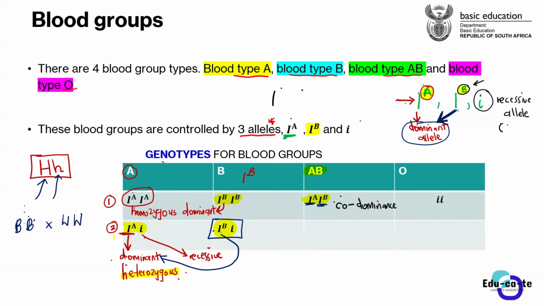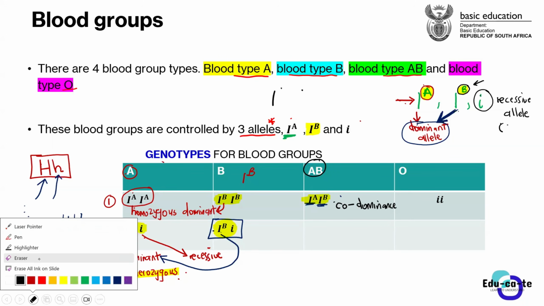But remember, guys, if both of them are dominant, we've got two possibilities. It's either incomplete dominance or codominance. But how would you see the final result? Because the genetic crosses are the same. Remember, guys, we discussed that last time too. The genetic crosses for codominance and incomplete dominance are exactly the same. The only difference is the phenotype. In this case, our phenotype is the blood group. So the blood group is AB. It has both A and B in it. So it shows that these are all appearing in the phenotype.